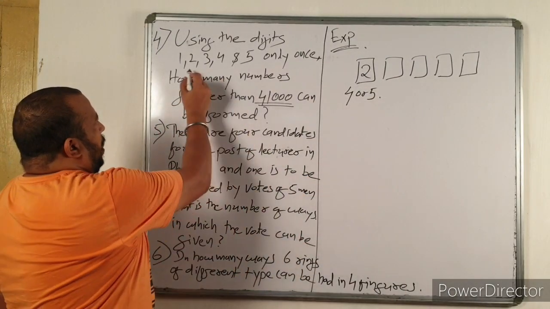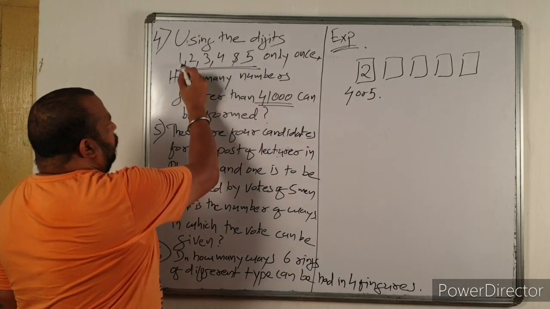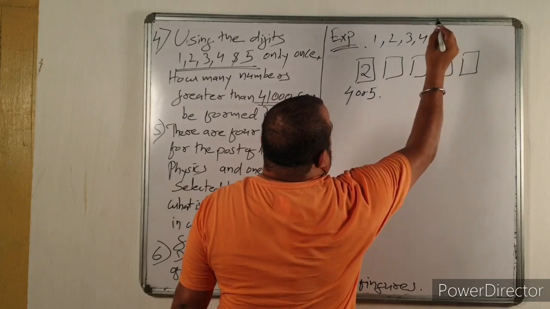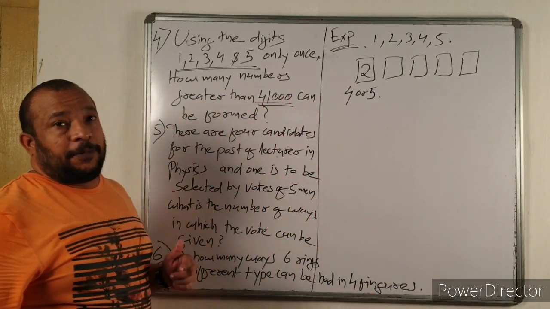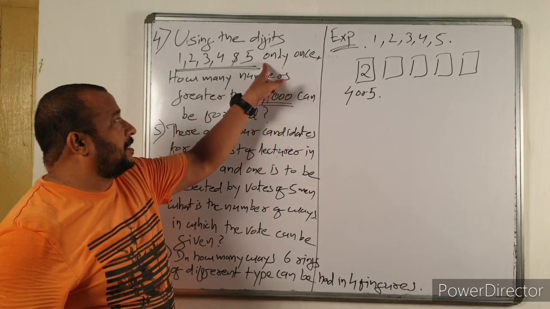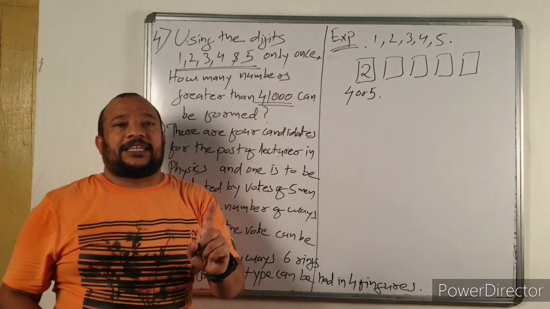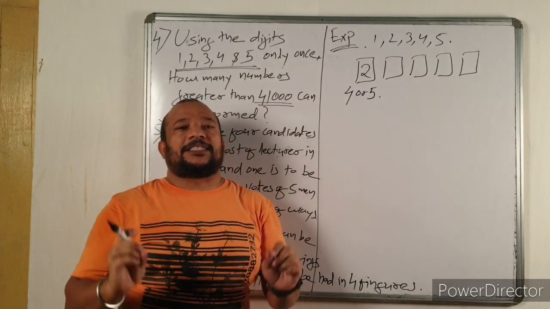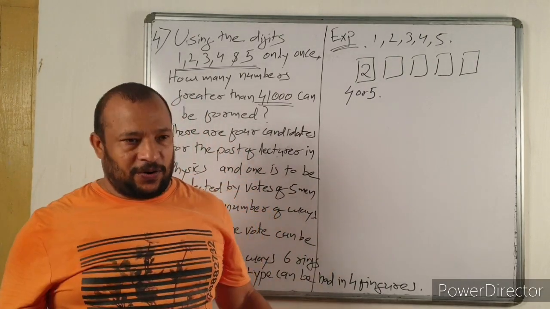Now, how many digits do you have in your hand? Only 1, 2, 3, 4, 5. Now let us see, is repetition allowed or not allowed? Here you have to use each digit only once, which means repetition is not allowed.